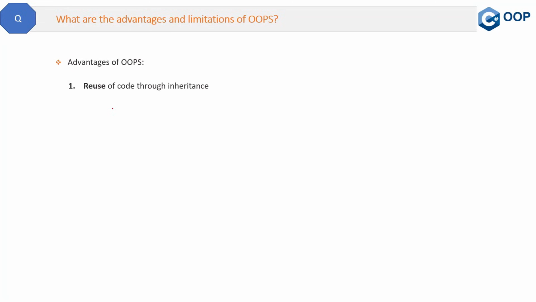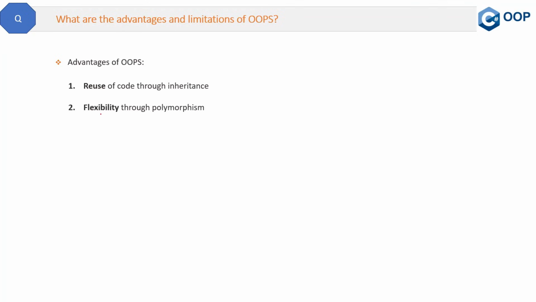First advantage is reuse of code through inheritance. So by creating a single base class and multiple derived classes from it, you can avoid code duplication and can reuse the base class code in multiple derived classes. So this is one advantage of OOPs.